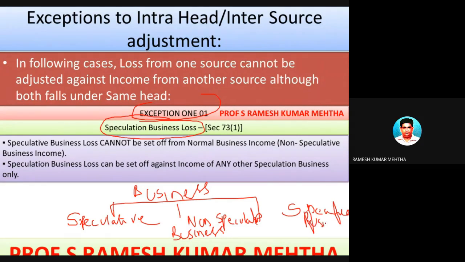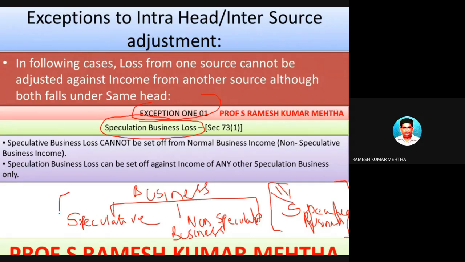Specified business means these are the businesses which are mentioned under the Income Tax Act 1961, and they enjoy some privileges as far as income tax rebates and holidays are concerned. We'll talk elaborately when we talk about profits or gains from business or profession.